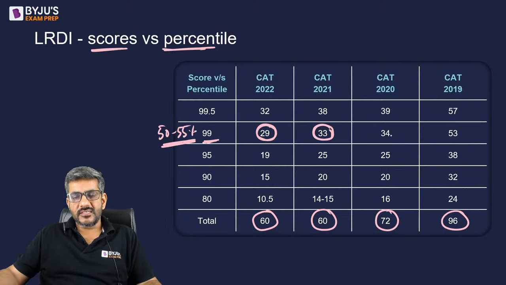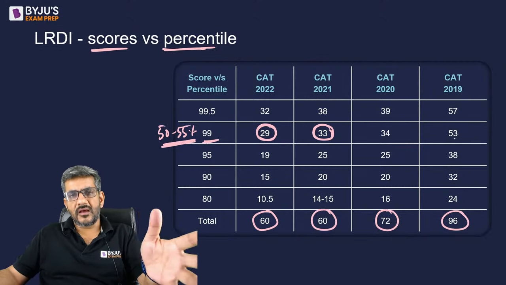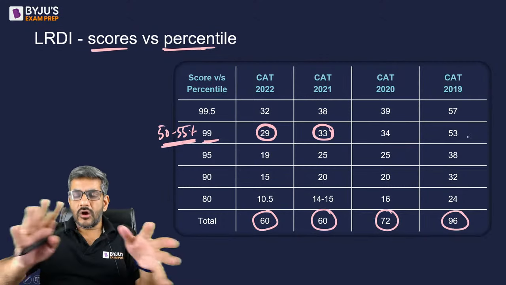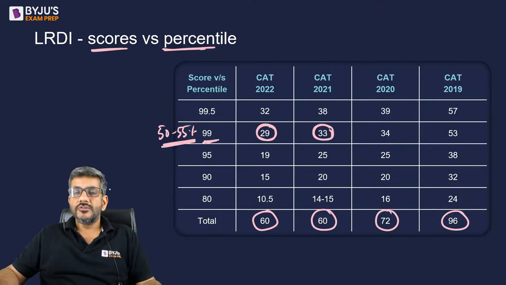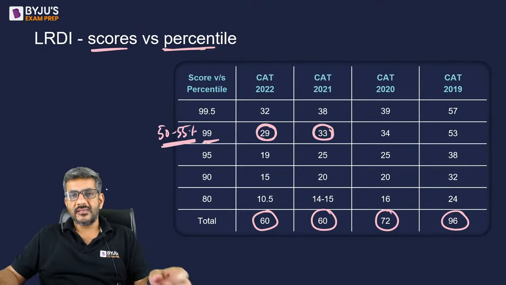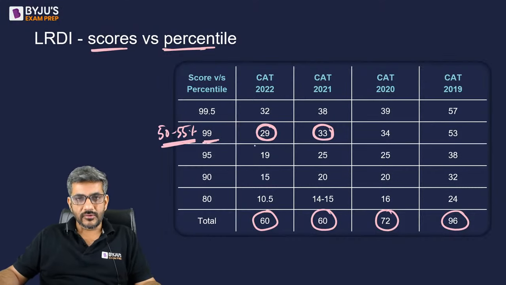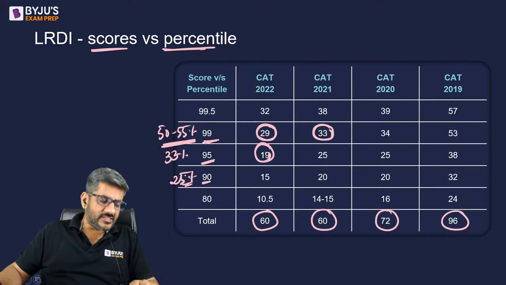So here also it is slightly less than 50%. Here also you can see it is around 55%. So it's always around 50-55% of the paper that can take you to a 99 percentile in LRDI. This is the target that we are talking about today. A 95 percentile is at a score of 19, which is around 33%. A 90 percentile is around 25%. So generally the structure is like that.